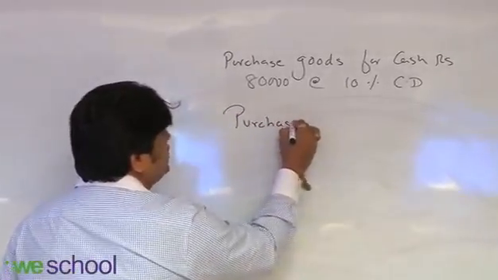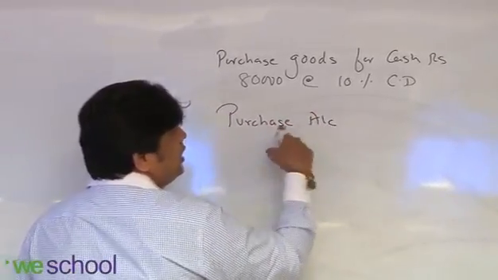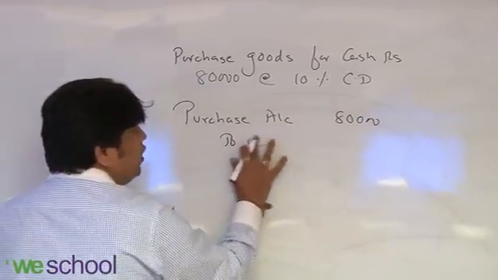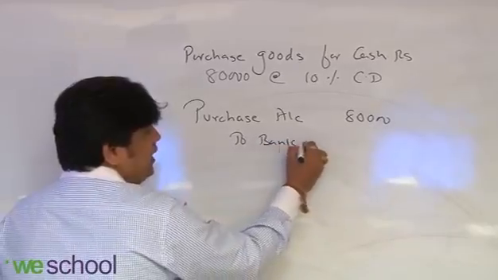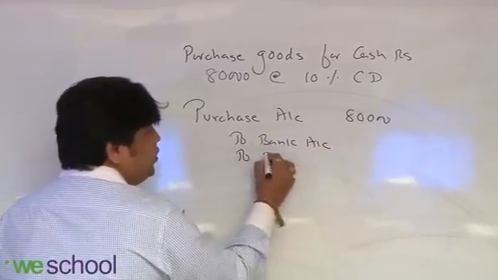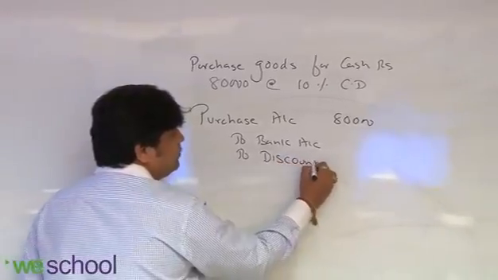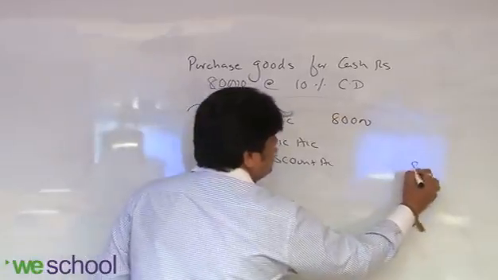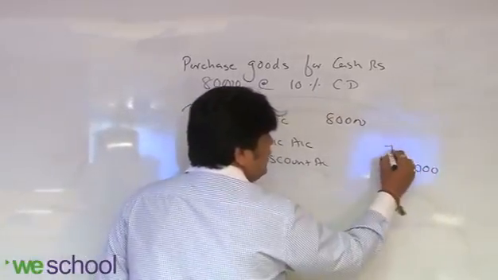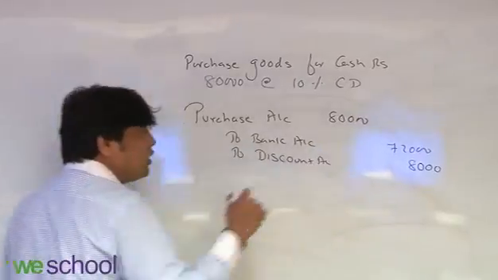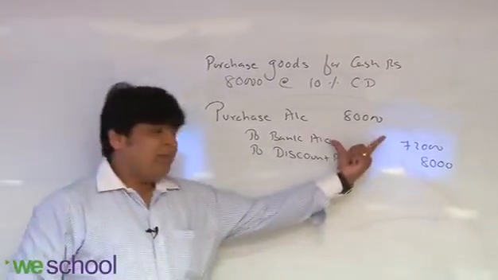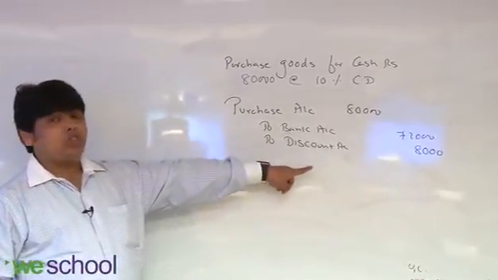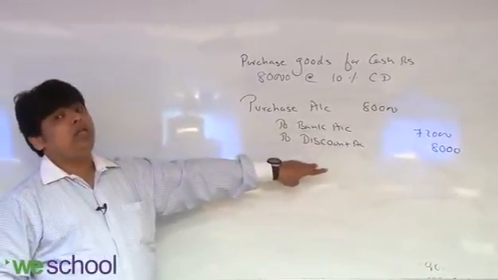I told you for goods purchase, I will write purchase account in place of goods. Purchase account debit 80,000, but for you cash is not going out 80,000. You are supposed to pay 80,000, but since you got a discount, that is called the discount account, right? So instead of 80,000, you are getting 10% discount. So 8,000 is discount and 72,000 is your payment. See, debit equals credit. 80,000 debit is there and 80,000 credit is there. Cash discount is shown in the books of account. See, I showed cash discount in the books.